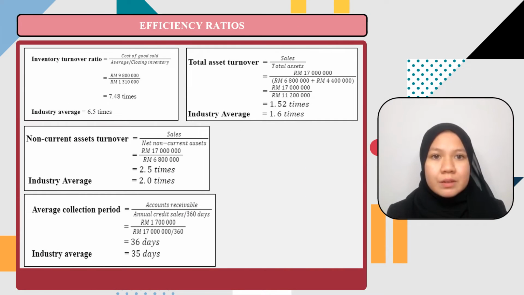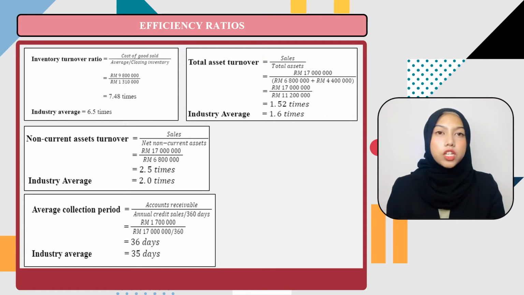For inventory turnover ratio, the answer will be 7.48 times. Meanwhile, the industry average is 6.5 times. The comment is the ratio is higher, which is 7.48 times compared to the industry average of 6.5 times. The higher the ratio, the faster the inventory is being sold. How to improve the ratio? Hikmat Bati Berhad has to do the stocking very efficiently. This is to avoid any overstocking problems.